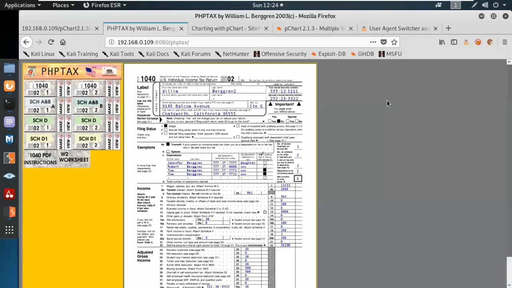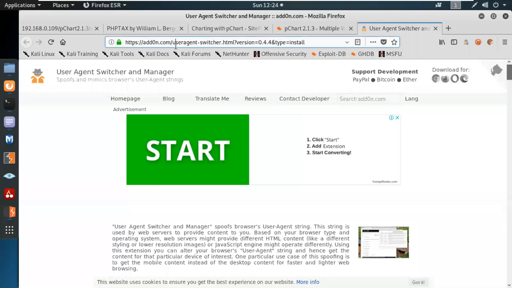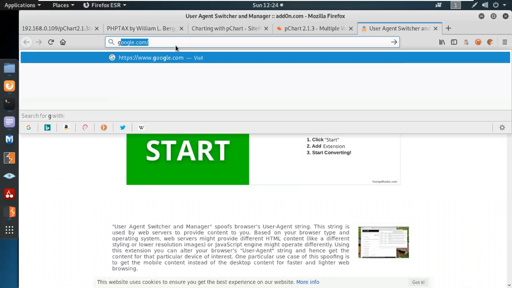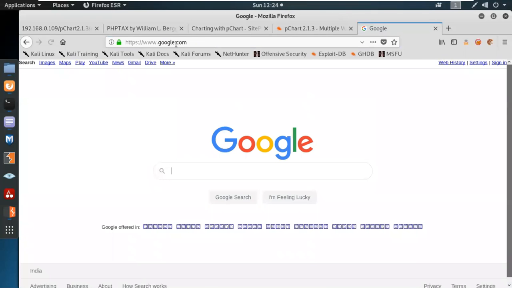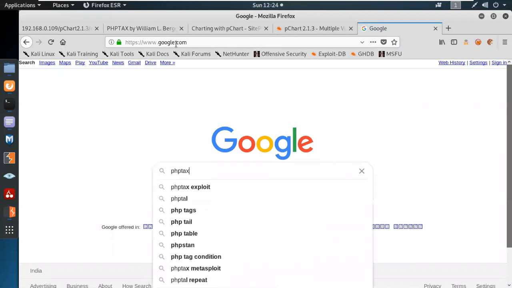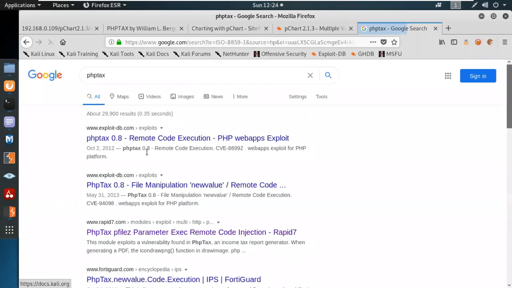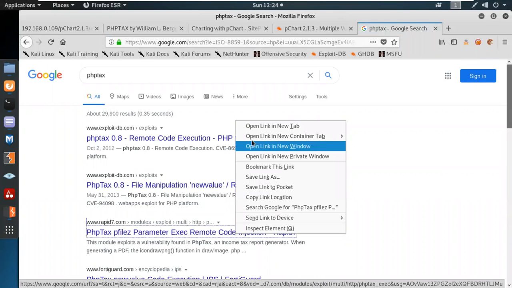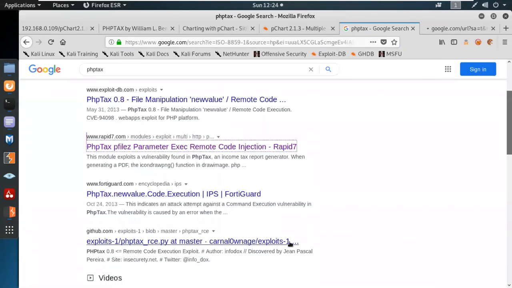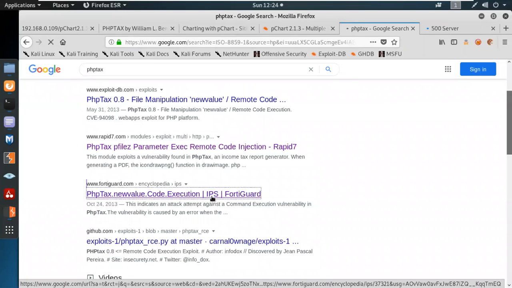So we can try to get information about what exactly PHP Tax does. There may be some remote code execution over here, but PHP Tax is important for us for getting the information.